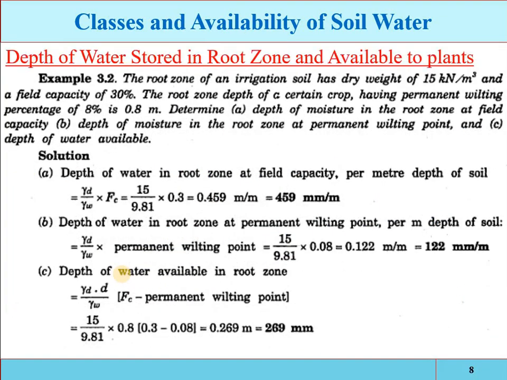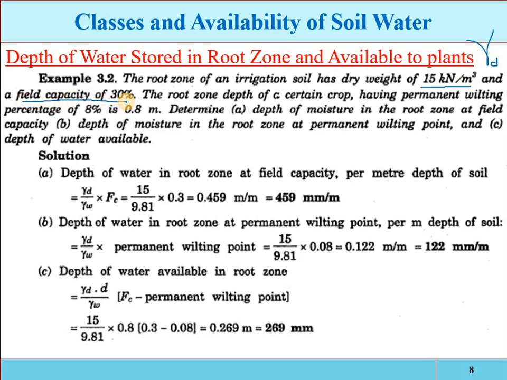Now see, for example, the root zone of an irrigation soil has a dry weight of the soil of 15 kilonewton per cubic meter. That is, gamma d of the soil is this one, and the field capacity is 30%.